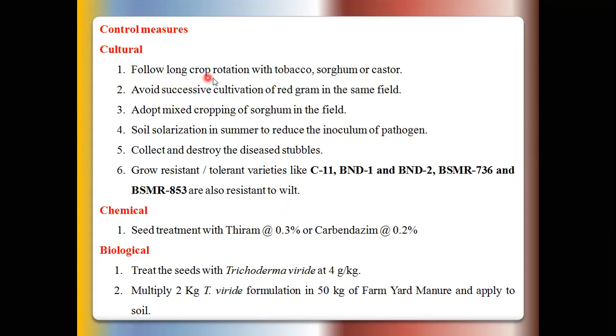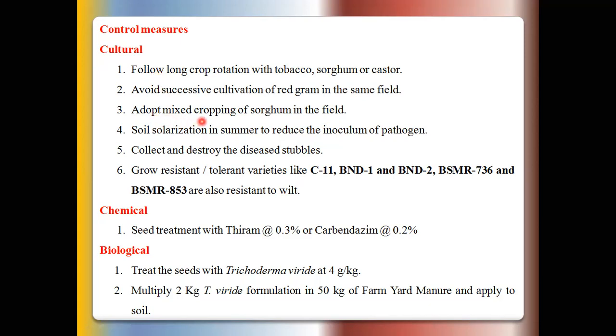The first one is long crop rotation with tobacco, sorghum, or castor, because these chlamydospores survive in soil up to 3 years. So break the chain of the chlamydospores by adopting crop rotation. It means do not cultivate the pigeon pea crop in the same field year after year.